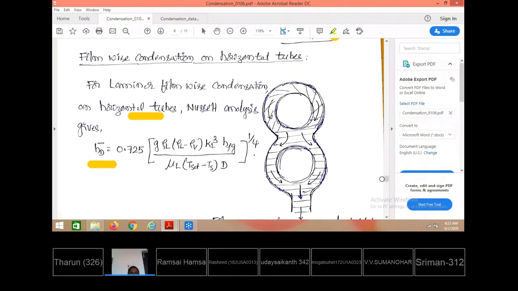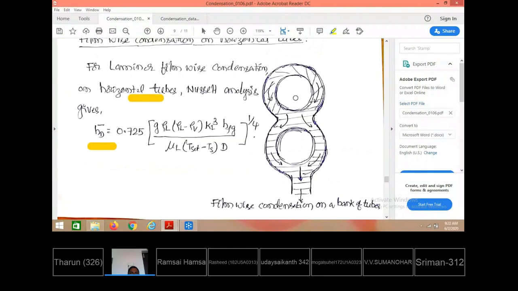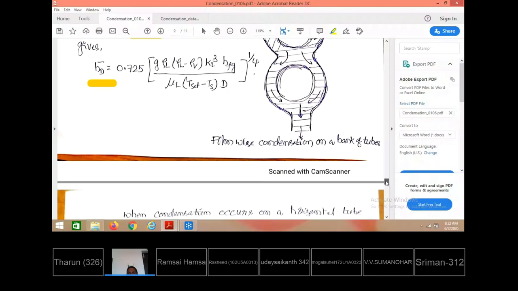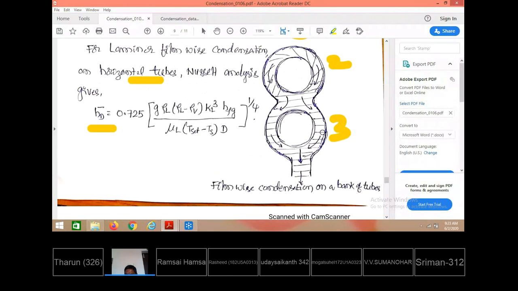If more horizontal tubes are arranged like an array, one over the other, this is the cross section of one horizontal tube, another cross section of a horizontal tube, and one more tube may be arranged on the top side like this. This is one tube, this is the second tube, this is the third tube. First the vapor gets condensed on the topmost tube. From there onwards, the condensate continuously falls on the tubes below and flows like this.